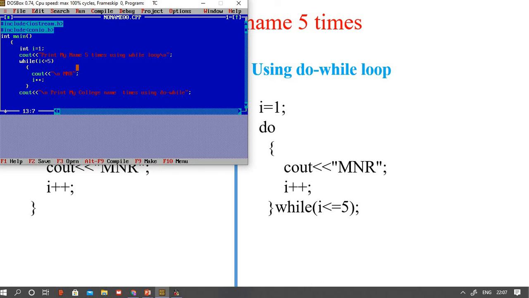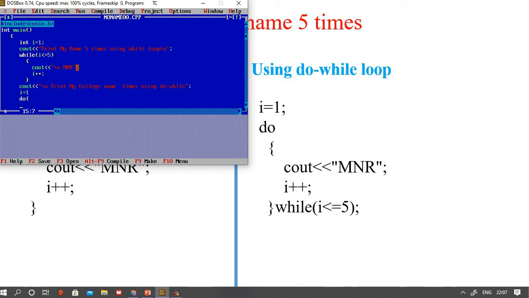Again I am taking initial value i is equal to 1. Then do, so without any condition I am writing cout, some BVCR. This is my college name.